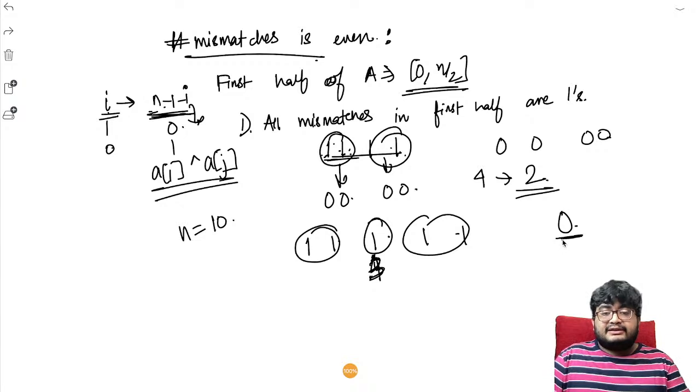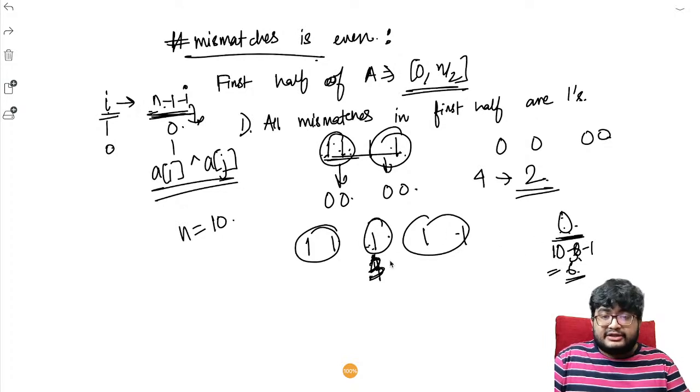So this will be 10 minus 3 minus 1, 7 minus 1, 6. So this should be index 6. At 6 there is a 0. So we'll pair up with this and replace the values.